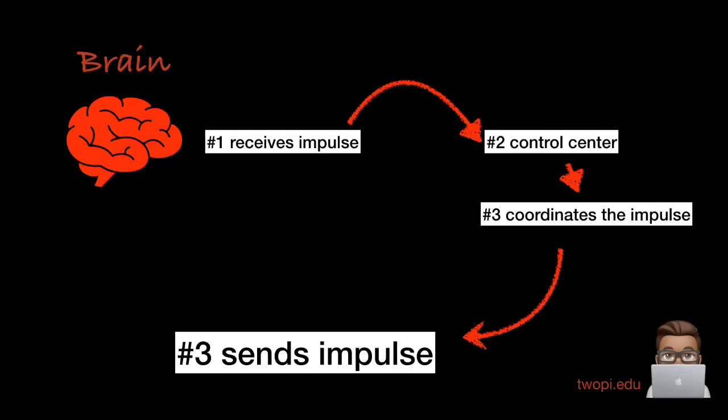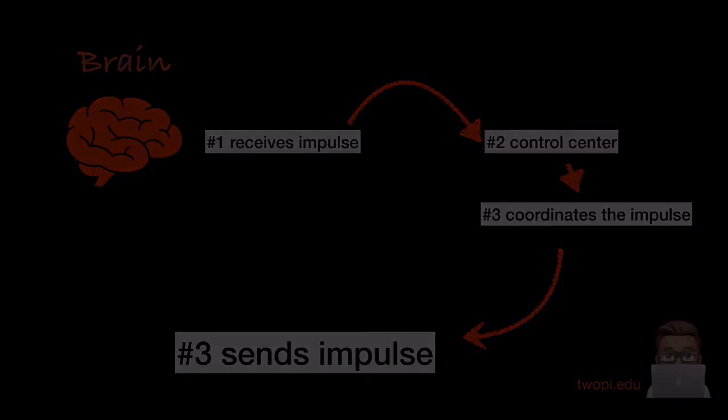I can give a small idea on this because this is a huge topic. Let's say when the brain receives an impulse and detects a change, there's a change happening. Now it goes to the control center. The brain has to coordinate the impulse. That means it needs to decide what kind of change it is and what kind of action is more suitable. And this is done through the old records that have been stored in our brain. And from there, it sends impulse to the effectors. Now effectors take action.